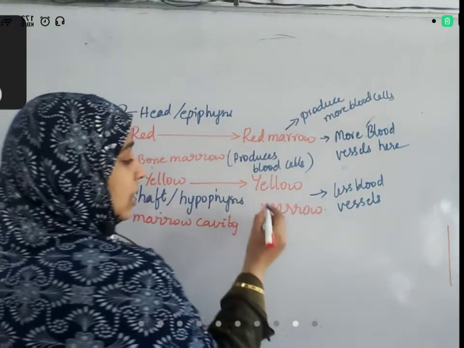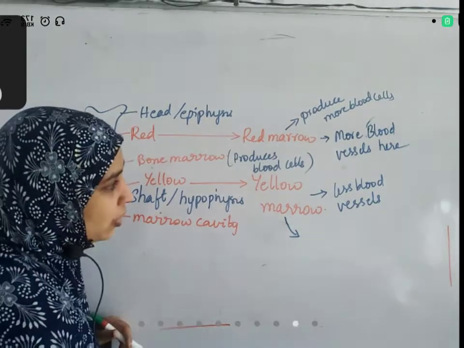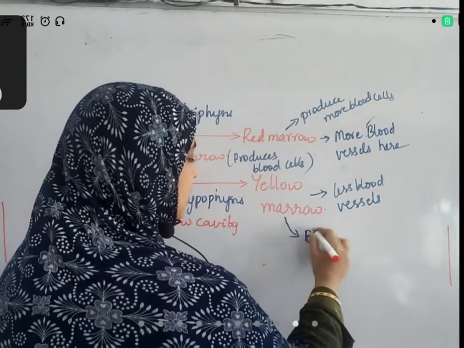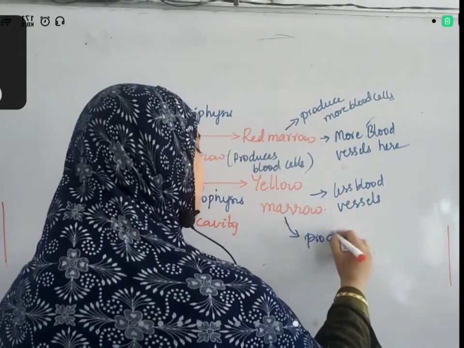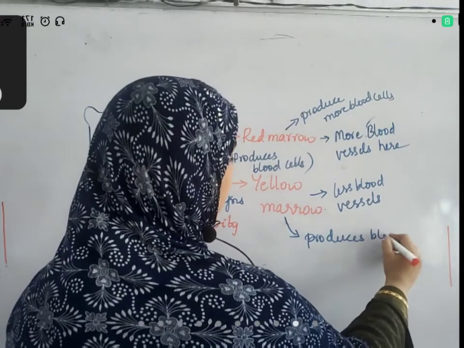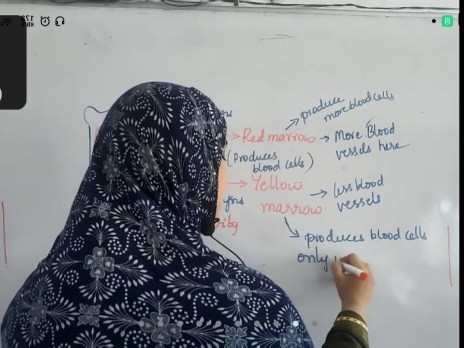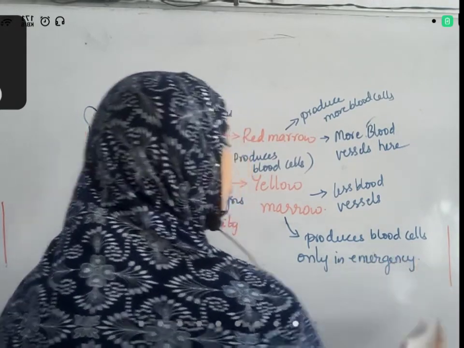Okay. Why this region then? What is the function of this yellow marrow? It also produces blood cells, but only in case of emergency. Emergency means what is the emergency for our body?